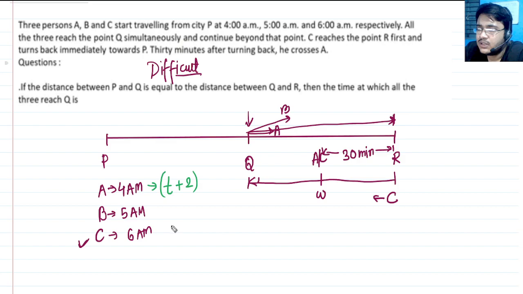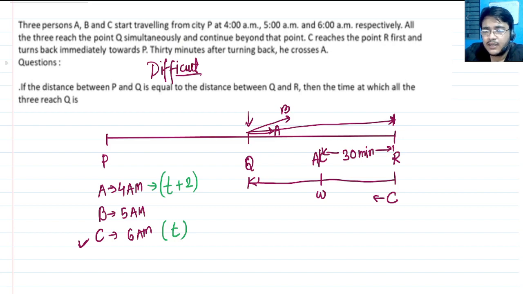So suppose C takes T hours to reach Q, A will take T plus 2 hours. And where is this 2 hours coming from? Obviously because A has started 2 hours early, and yet they are reaching at the same time. Okay, I hope this makes sense.